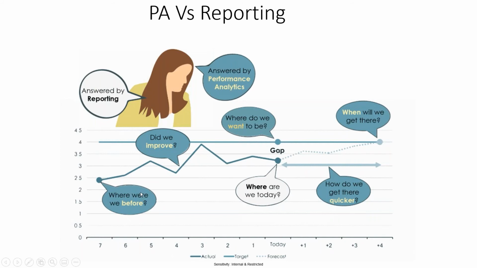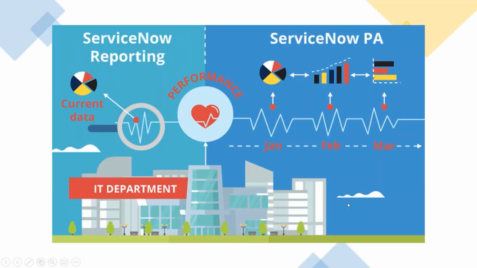But using performance analytics we can see all the other stuff, like where we were before, did we improve. I just showed that, right? It will show the performance also, whether it is increasing, decreasing, everything. So where did we improve, where do we want to improve, how can we improve, how do we get there quicker, we can see all that. And this is again a pictorial representation of what we talked about, the current data.